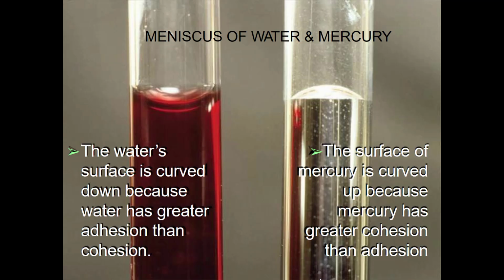Here's a picture on the left of some colored water. You can see how the water has climbed the glass. And on the right, this is mercury. Mercury does not have this adhesion with the glass. It only clings to itself. And so you can see how it curves up.